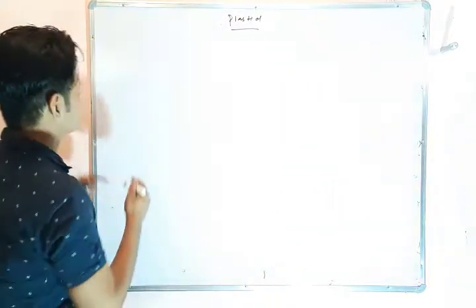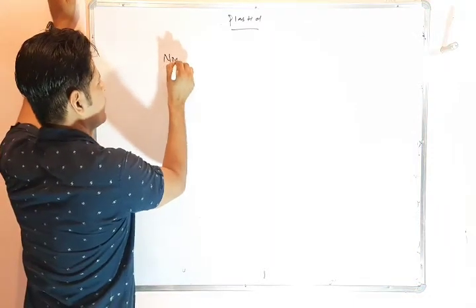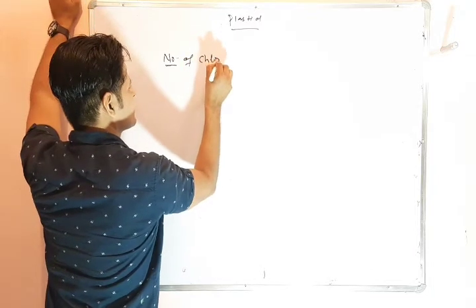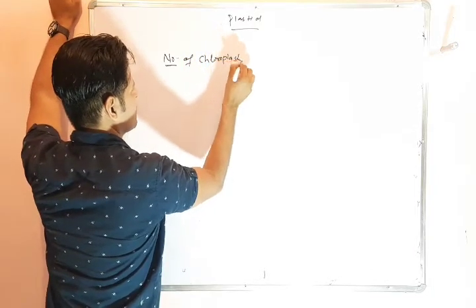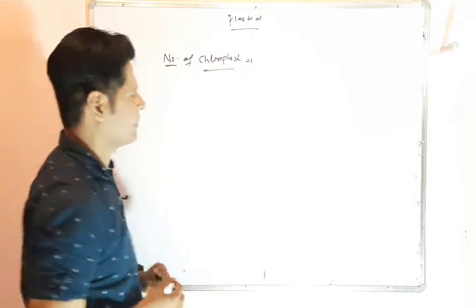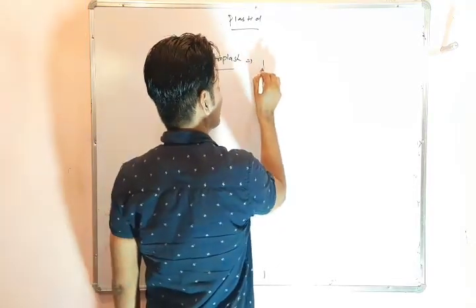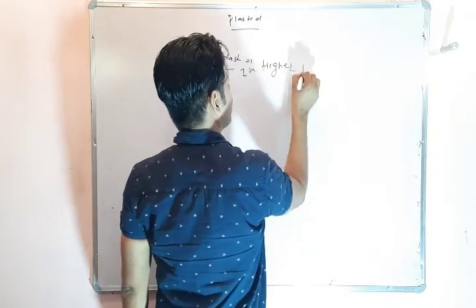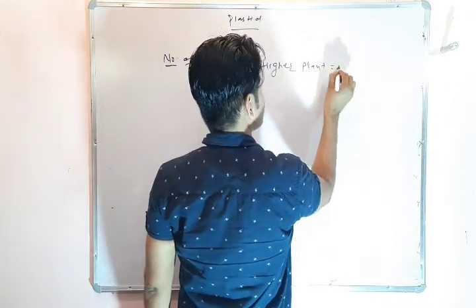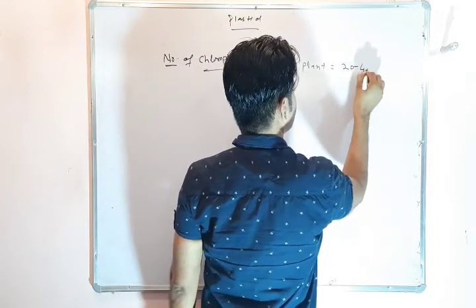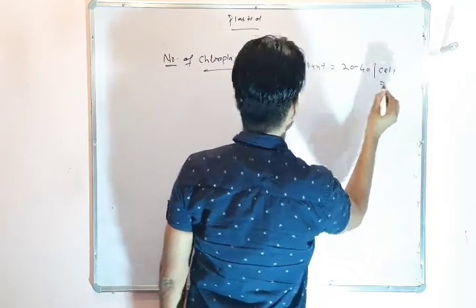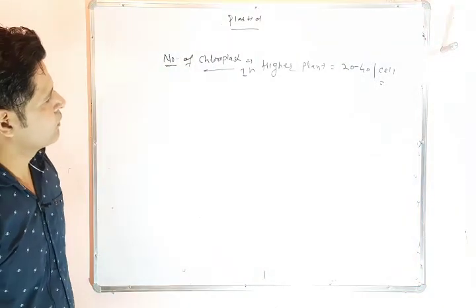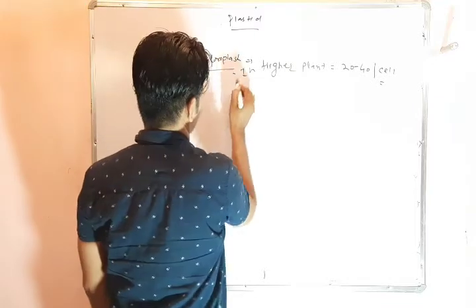Now we will discuss the number of chloroplasts in a cell. In higher plants, the number of chloroplasts is 20 to 40 per cell.